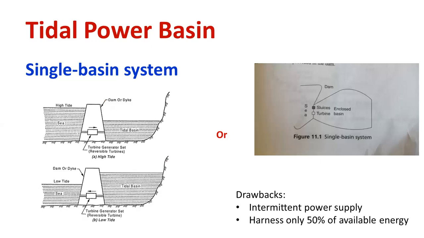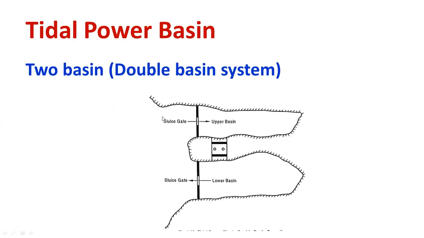At that time, the turbine goes in one direction, clockwise. During low tide, the water starts moving from the basin area to the sea, so there is a reverse movement. In these two situations the turbine operates, one clockwise and the other anti-clockwise. Please study this diagram. You have to explain both high tide and low tide, and that is sufficient.